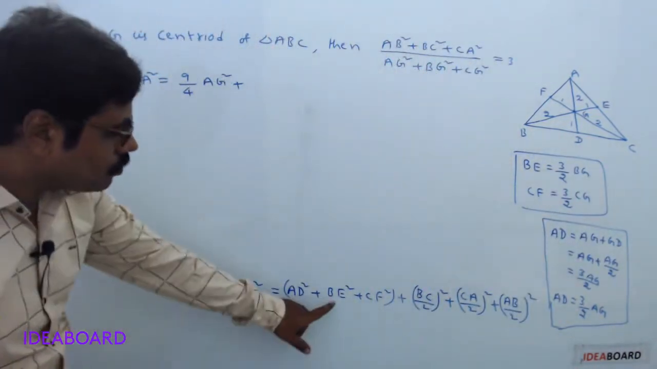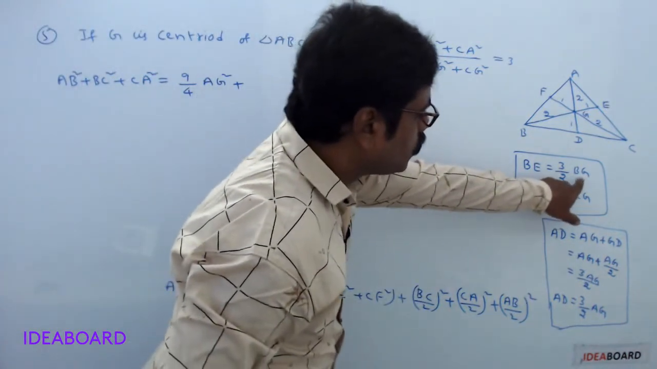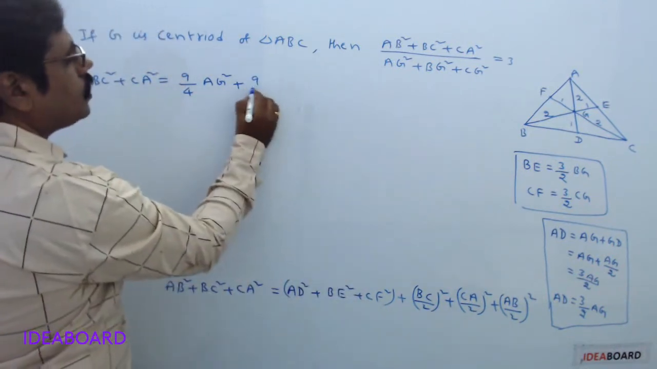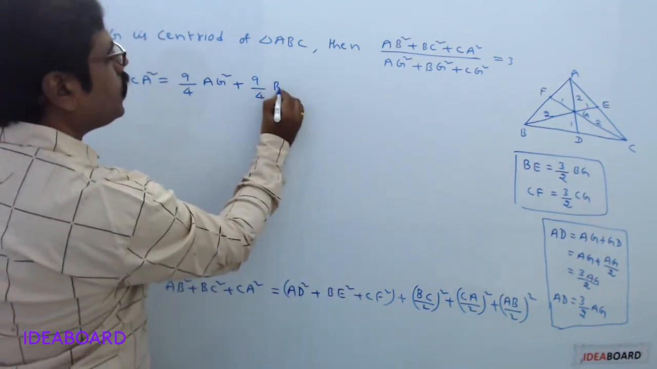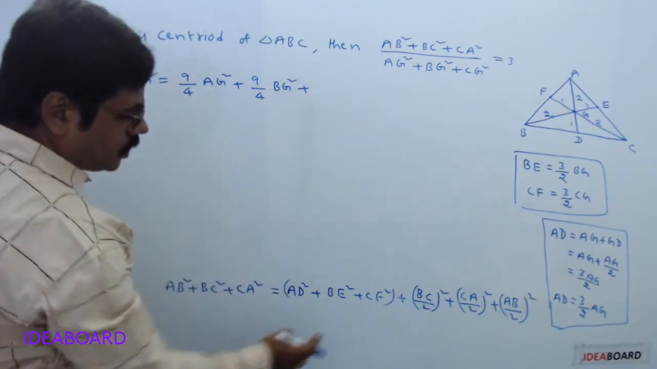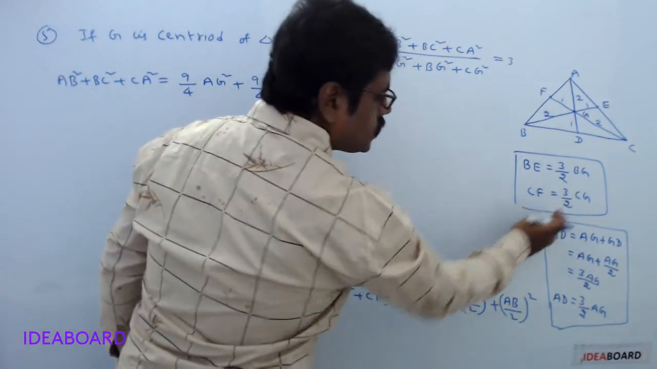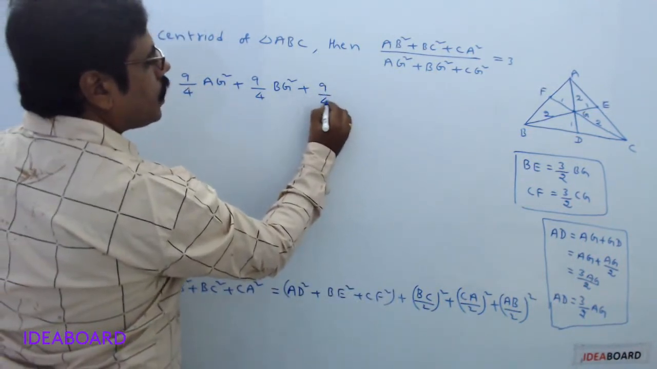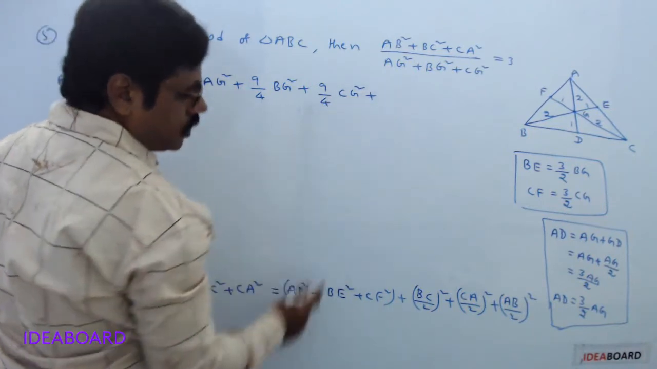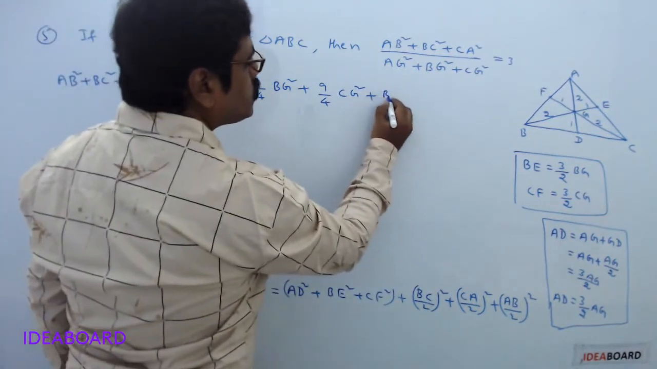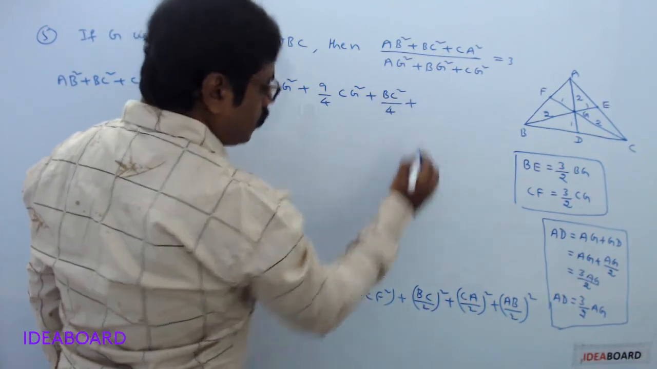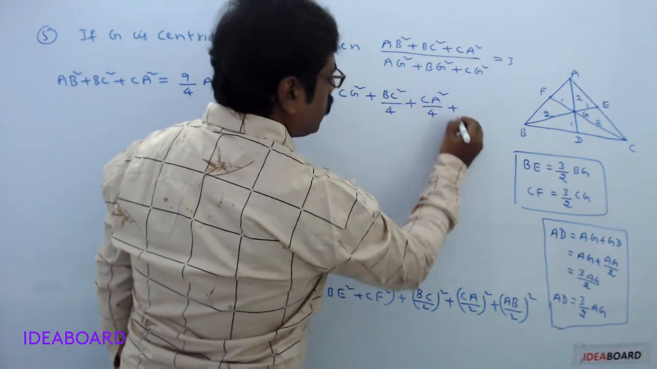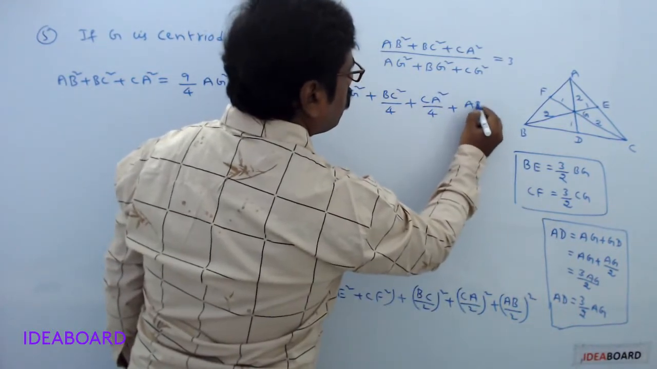Now in place of BE, you can substitute the value of 3/2 into BG. Here a whole square will be there, then it is 9/4 into BG square. Plus in place of CF, you can write 3/2 into CG, power 2 will be there. So it is 9/4 into CG square. Plus what about the remaining terms? BC square divided by 4 plus CA square divided by 4 plus AB square divided by 4.